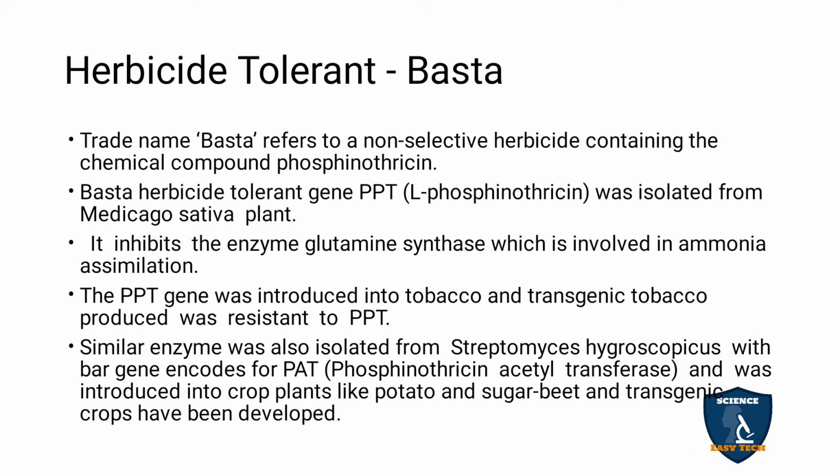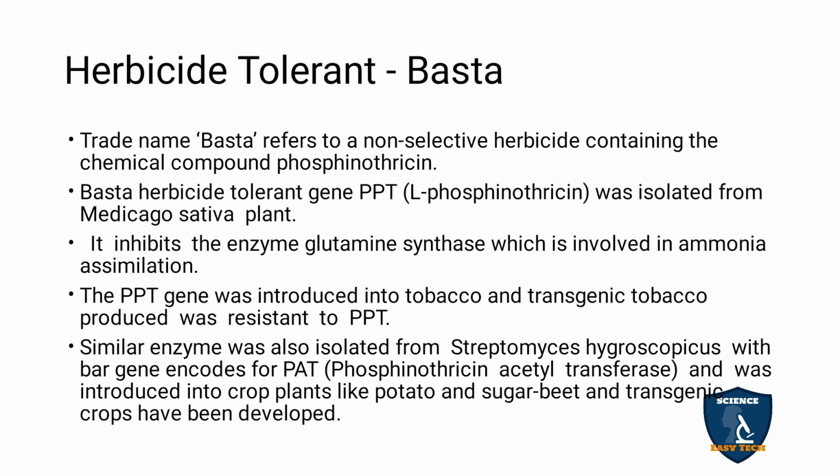The PPT gene was introduced into tobacco, and the transgenic tobacco plants were resistant to PPT. A similar gene was also isolated from Streptomyces hygroscopicus.